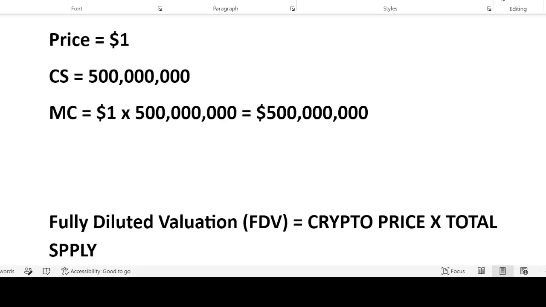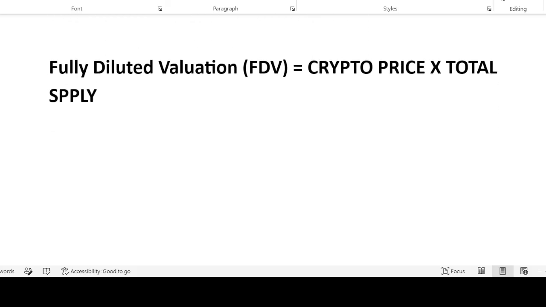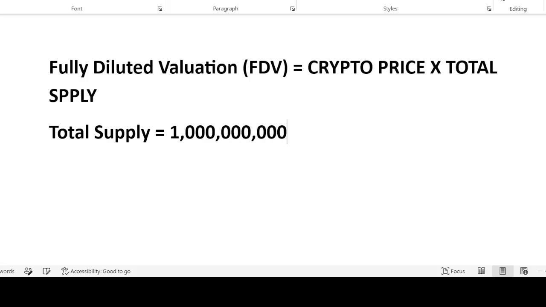Now let's also consider FDV. So let's say the total supply of this same coin is 1 billion. Okay, now you're going to also calculate that. So let's come and check for FDV. Let's say the total supply is 1 billion, and then the price is equal to $1 per one.